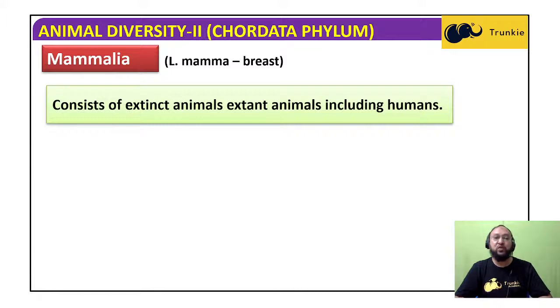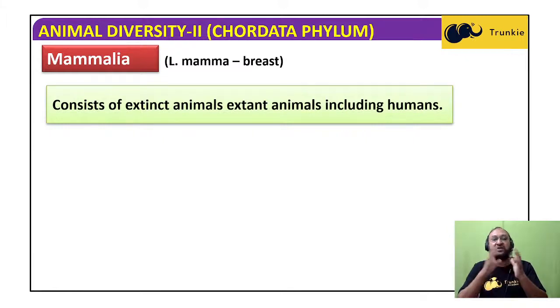Eu means true, and theria means mammals. True mammals have the capability to develop the fetus fully inside the body and then give birth to young ones. They develop a placenta for the exchange of nutrients and respiratory gases between mother and the fetus.